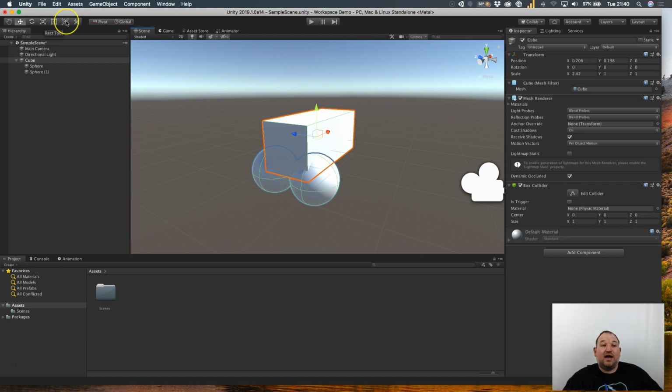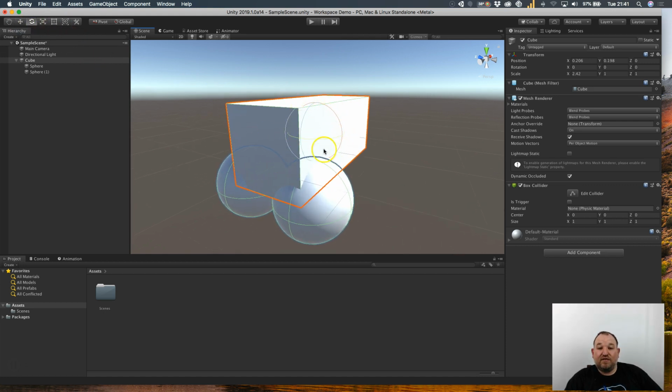And the fourth one is something that was brought out at the end of 2017.3, I think it was, in Unity, just before 2018 came out. And it's fantastic. It's called the multi-transform tool. Now, what I want to do is just click on each one quickly. If I click on the rotation tool, look, we can see that we get a sphere around, and we get these lines with different colors to represent the X, Y, and Z axis.